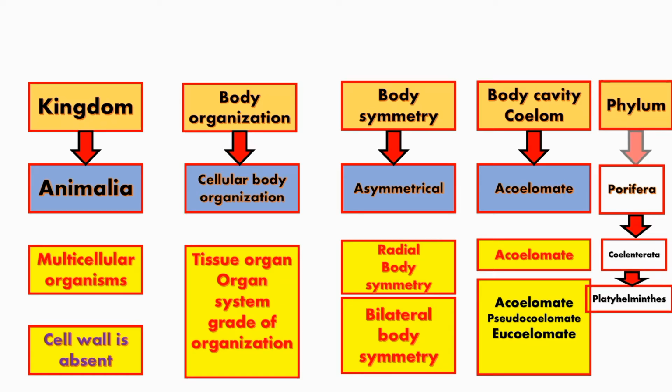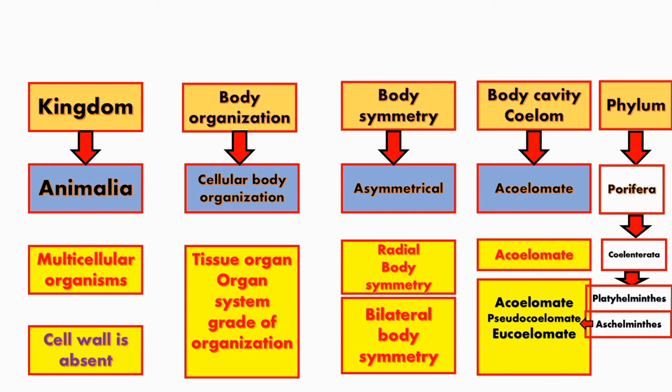Next phylum is Platyhelminthes. They are acoelomate, that is without any body cavity, with bilateral symmetry and organ grade of organization.